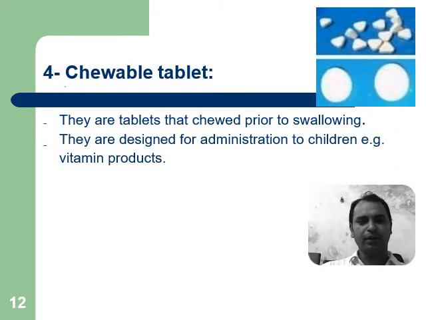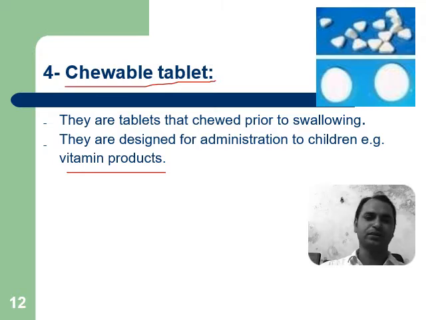Next is the chewable tablet. These are tablets that are chewed prior to swallowing. They are designed for administration to children, for example, vitamin products or candies or toffees, etc.